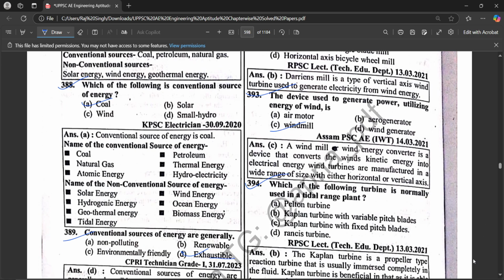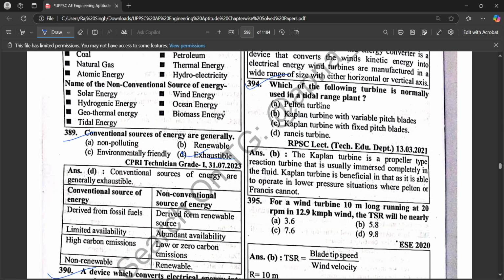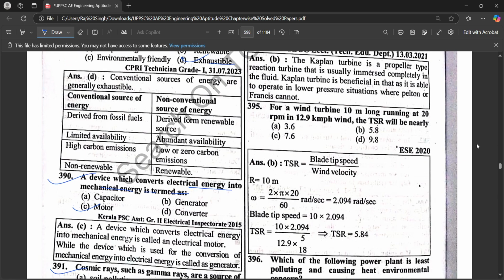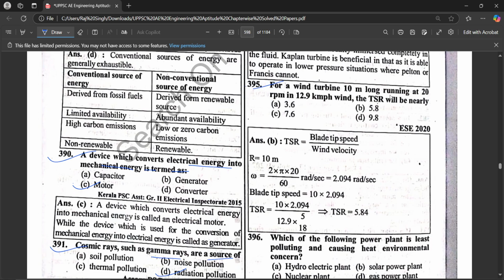Which of the following turbines is normally used in a tidal range plant? A Kaplan turbine with variable pitch blades. For a wind turbine 10 meters long running at 20 rpm in a 12.9 km per hour wind, the TSR will be nearly, where TSR is blade tip speed upon wind velocity.